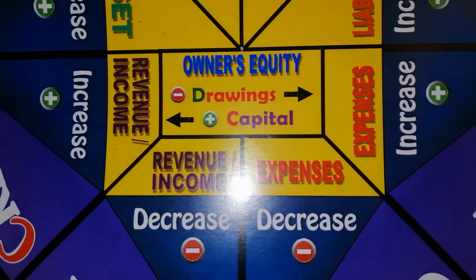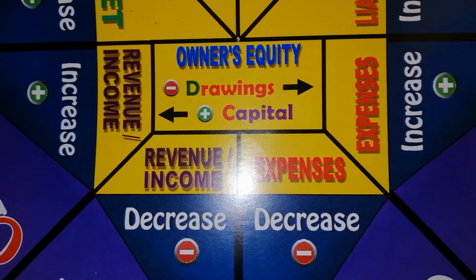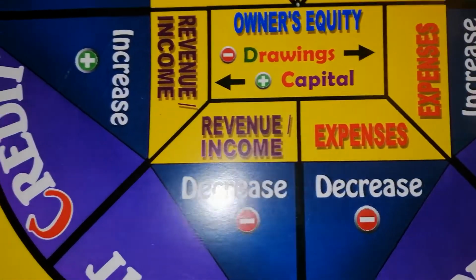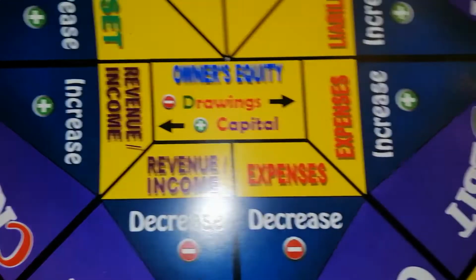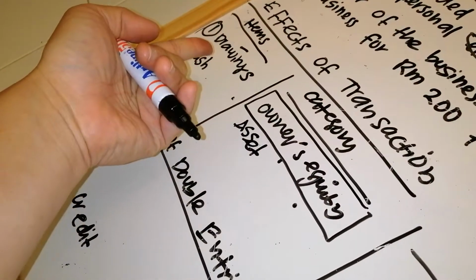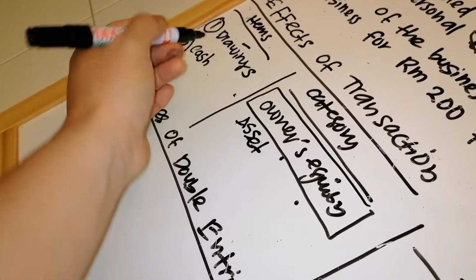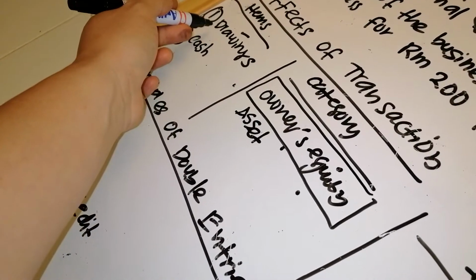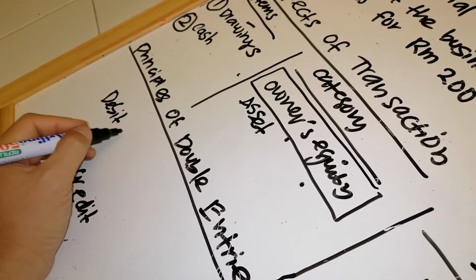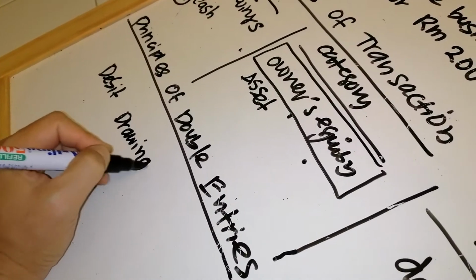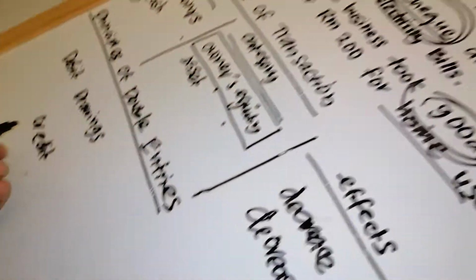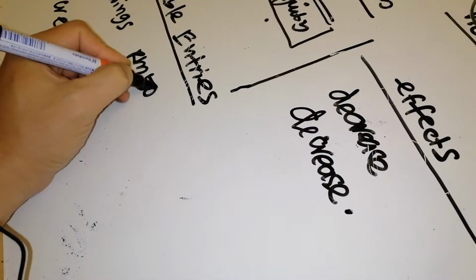You can also use the arrow technique. You can see drawings, the arrow goes to debit, and the arrow goes to credit. If you use the alphabet, I think most of the students prefer the alphabet technique. So D, drawings is alphabet D, D for debit. So, debit drawings. How much are the figures here? 500 ringgit. So you put here 500 ringgit.